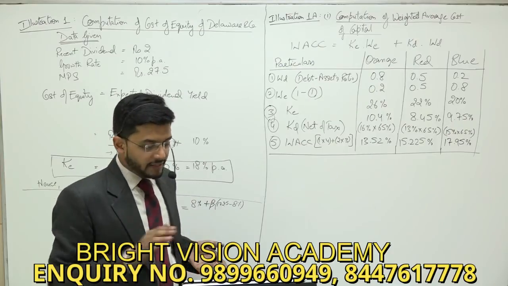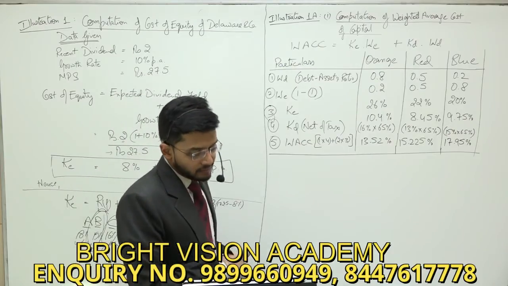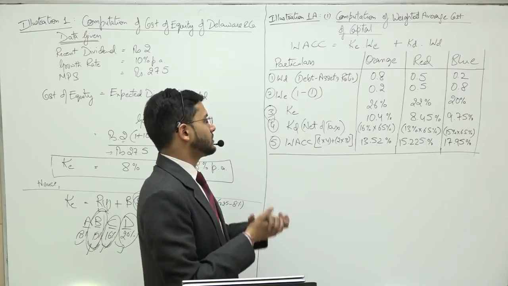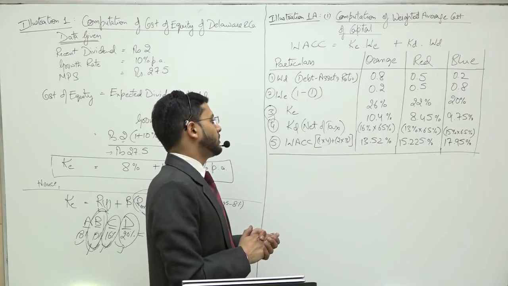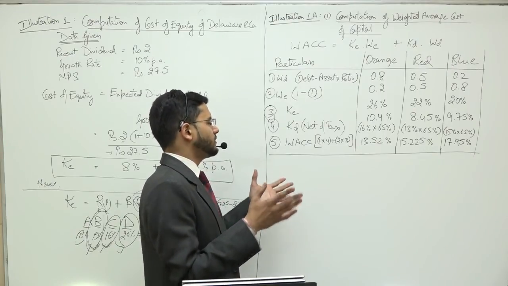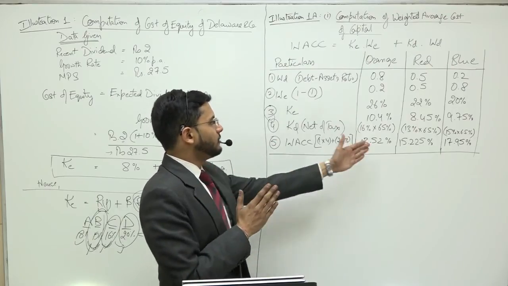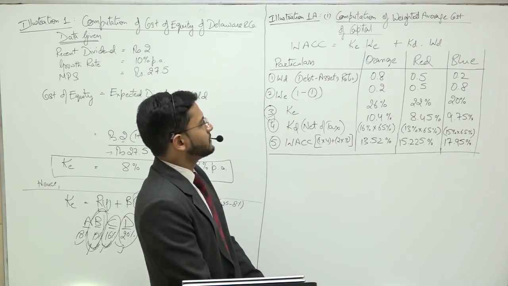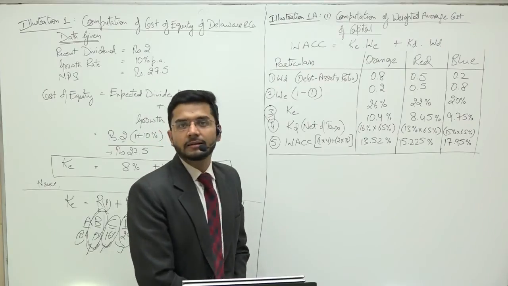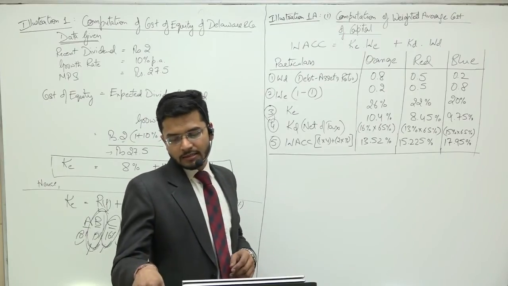So guys, these are the weighted average cost of capitals which we have computed using the simple formula: cost of equity multiplied by weight of equity plus cost of debt multiplied by weight of debt. 13.52%, 15.25% and 17.95%. So let us conclude the answer.